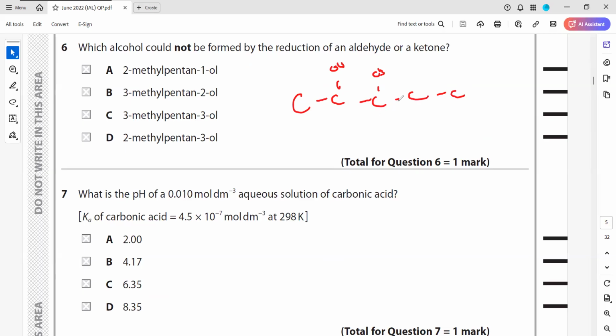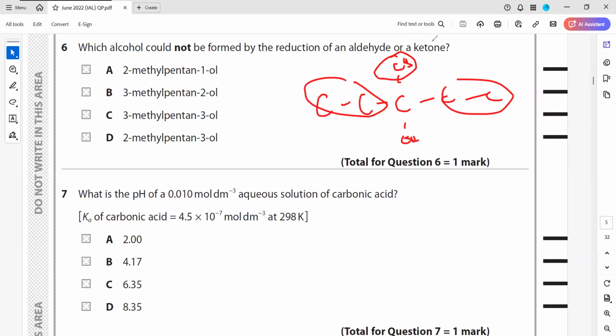This is a secondary alcohol because the carbon bonded with OH has 2 chains, so it will be oxidized as well. But 3-methylpentan-3-ol has a methyl group on the third position and OH on the third position, so 3 carbon chains are attached. This cannot be oxidized, so reduction of an aldehyde or ketone will not produce it, because reduction can only produce primary and secondary alcohols, but not tertiary.